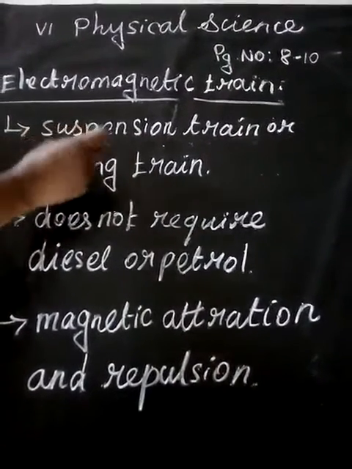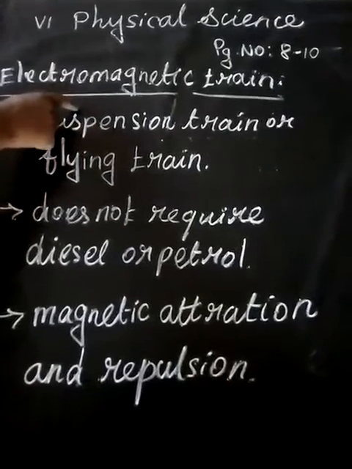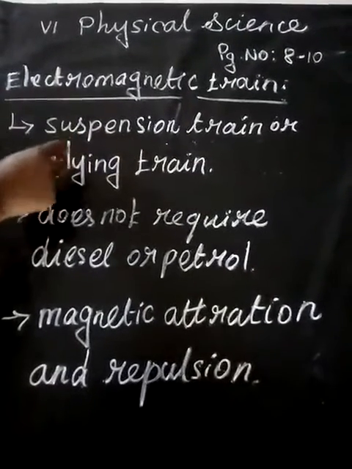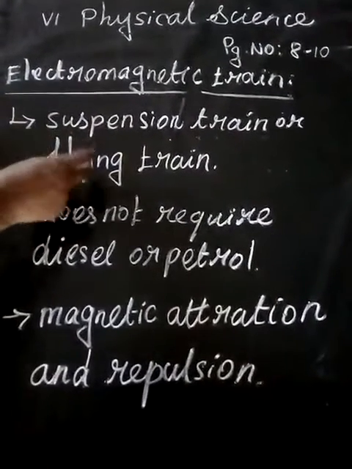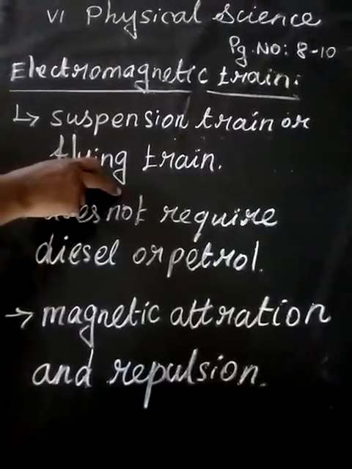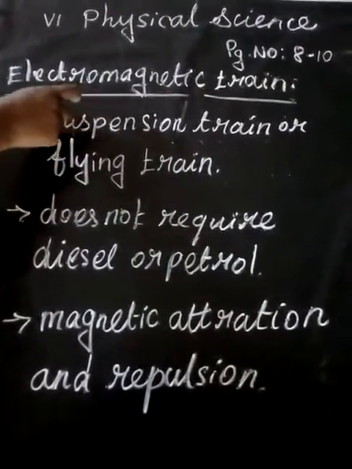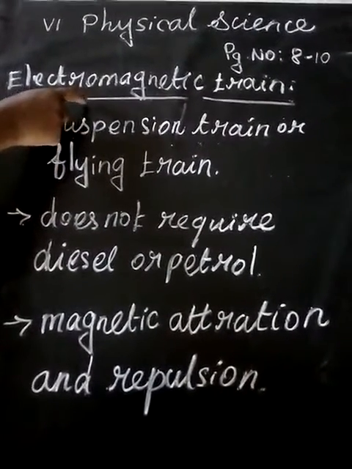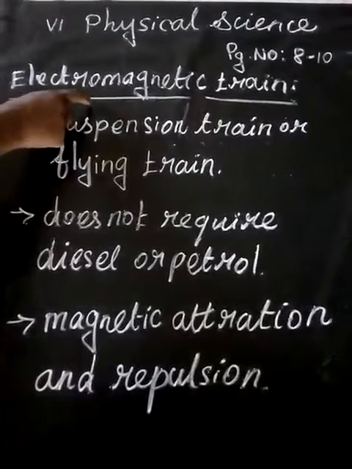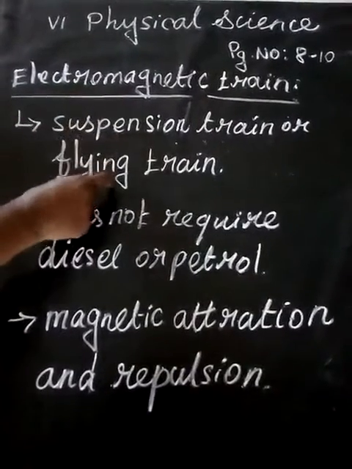This electromagnetic train is called a suspension train or flying train. The train works with the principle of magnetic attraction and repulsion, so it is also a flying train.